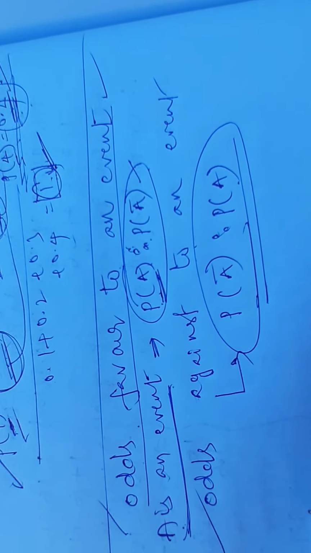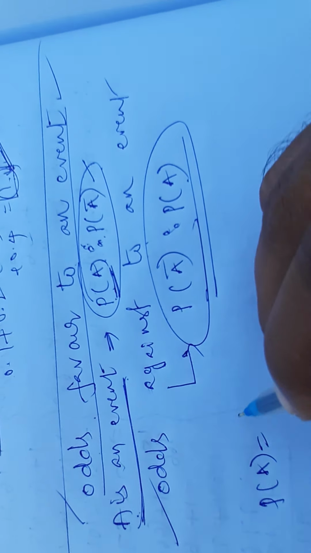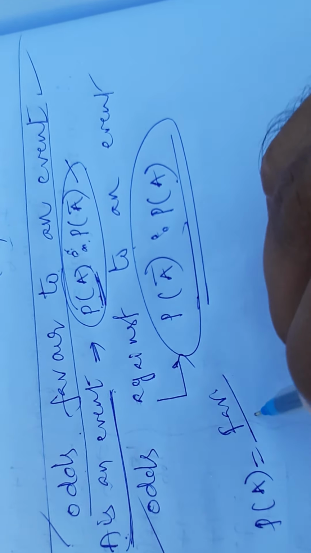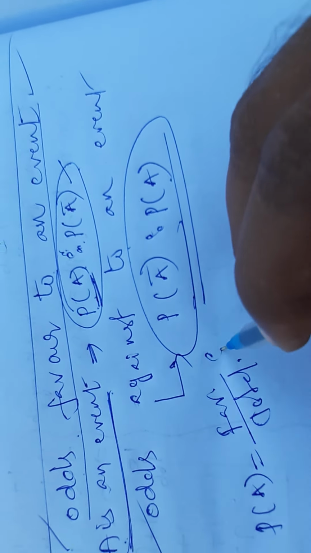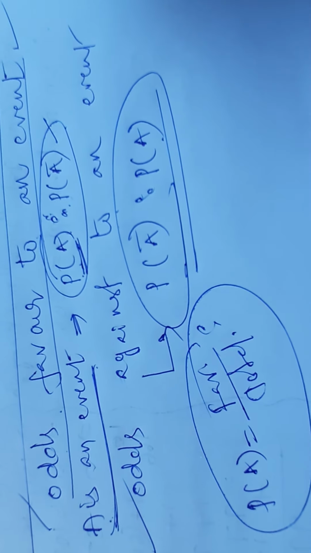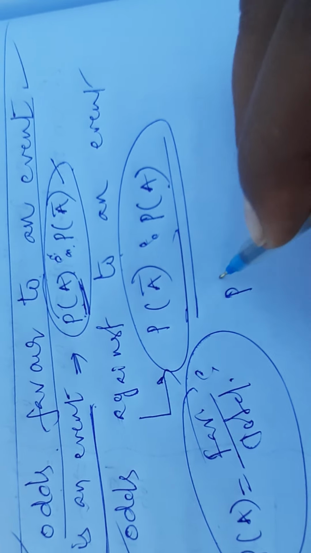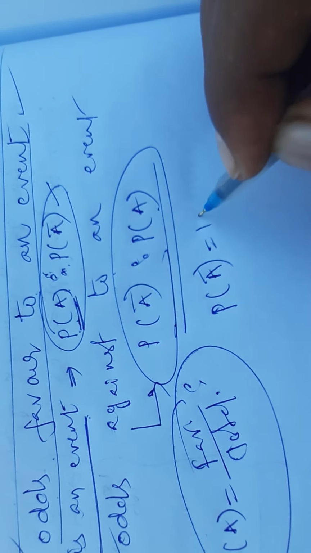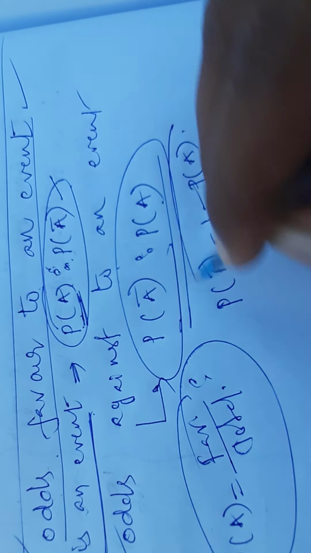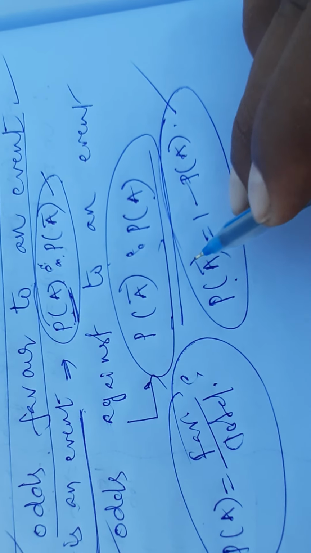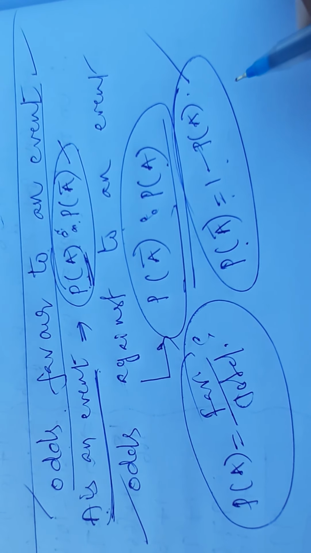In any case, how can you calculate the probability of A? Probability of A is equal to favorable cases by total cases. Anywhere in probability we use this formula. And P of A complement is equal to 1 minus P of A.